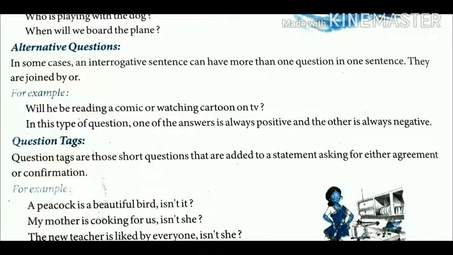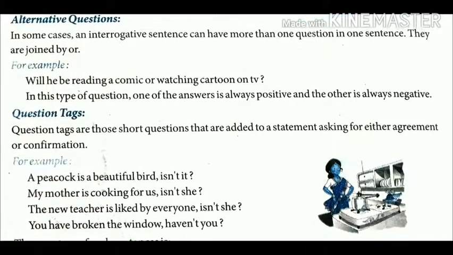Okay. In this type of sentence, one of the answers is always positive and the other is always negative. Either he is reading a comic or he is watching a cartoon on TV. But at the time he is performing only one action. So here one answer will be positive and another answer will be negative.